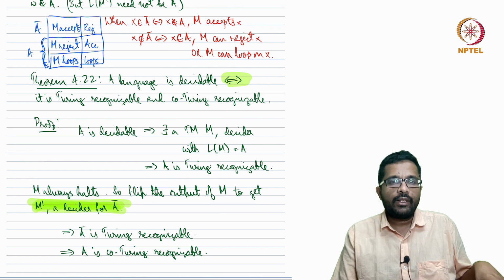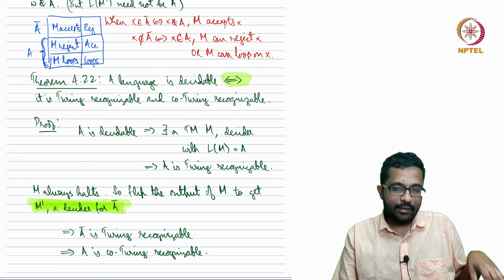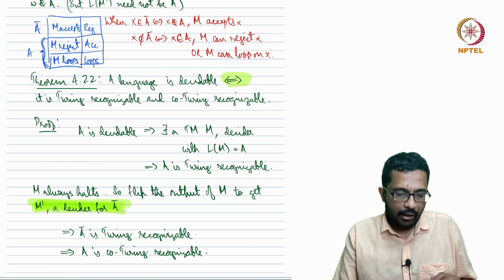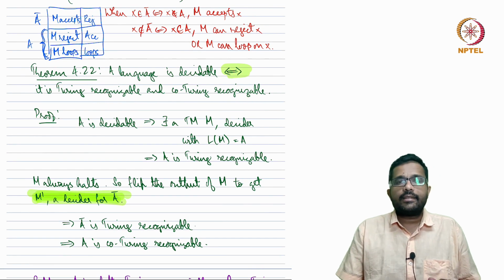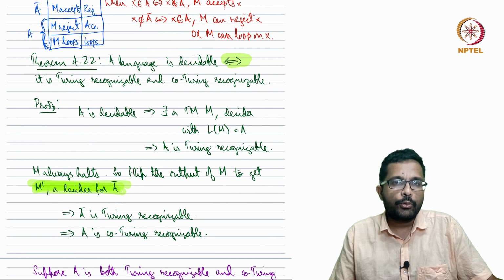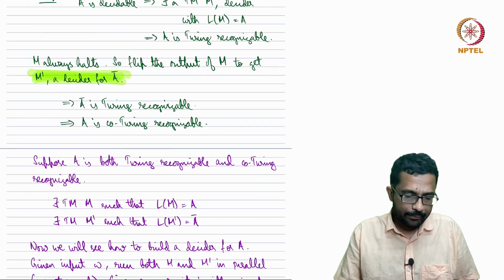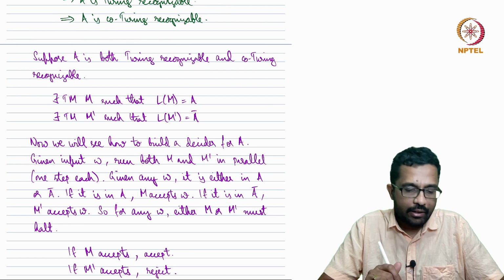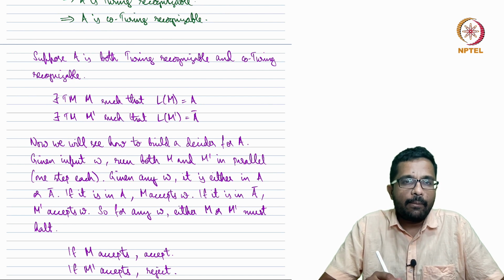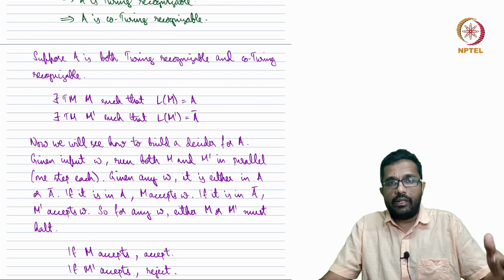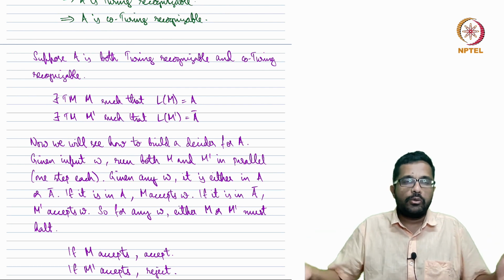If A is decidable, the decider for A serves as the recognizer for A, and if you flip the output, you get a recognizer for A complement. Now the other direction is, if a language is both recognizable and co-Turing recognizable, we have to show that it is decidable. So suppose A is both recognizable and co-Turing recognizable. What does it mean? It means there is a recognizer for A, and there is a recognizer for A complement. They need not be related machines, so there could be two different machines.